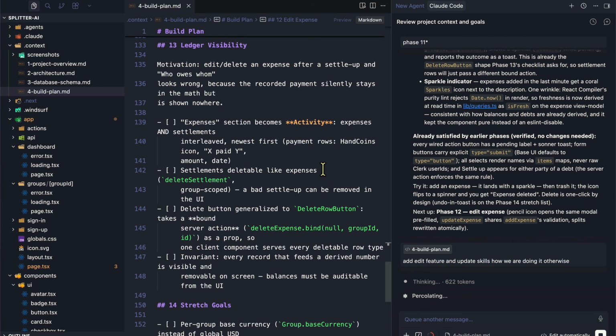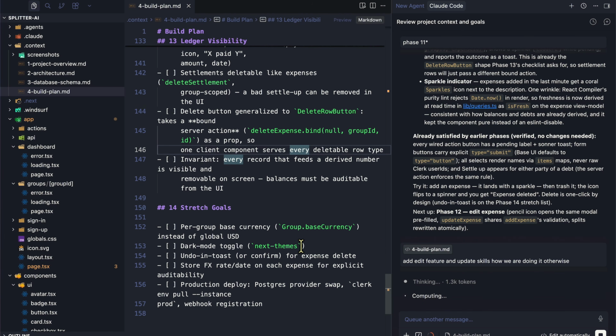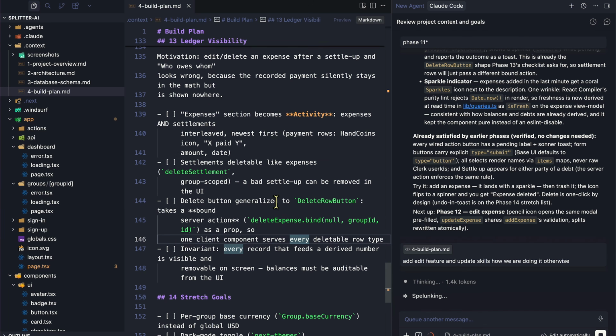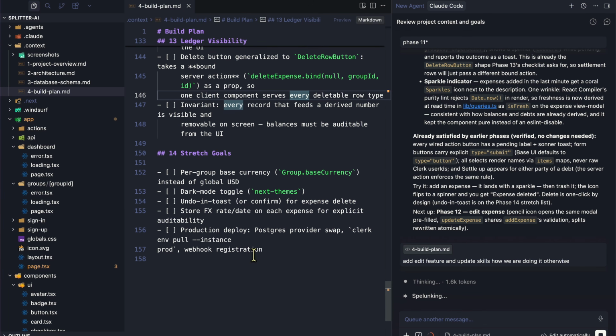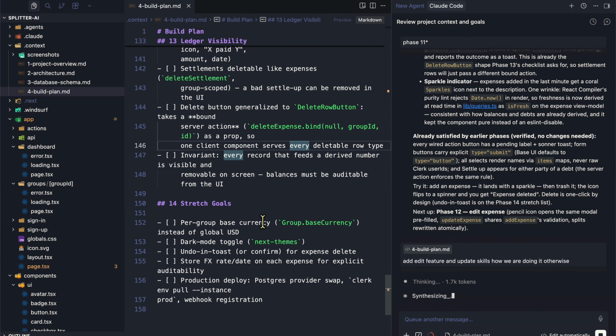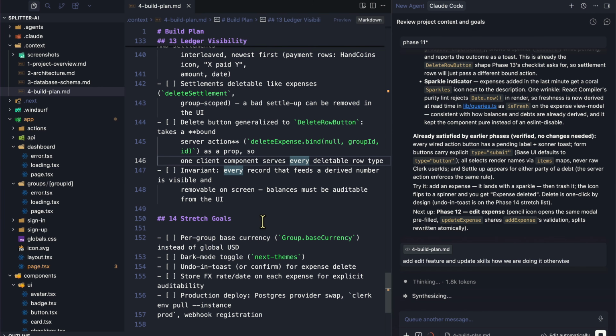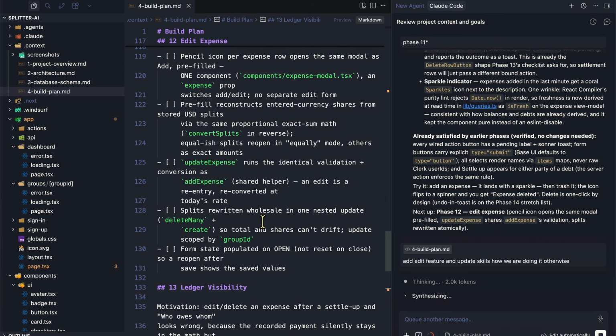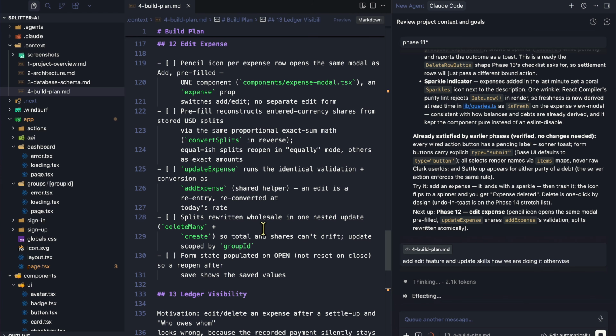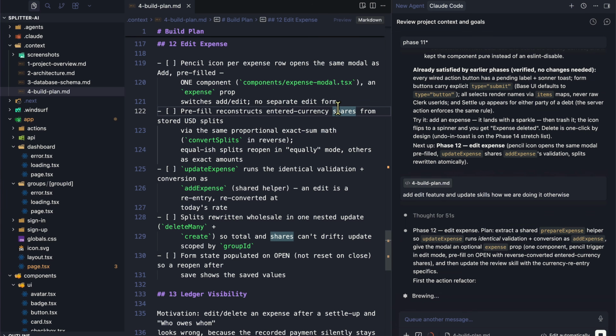Now phase 13 is essentially bugs that have been documented, right? Just as part of our application. You don't necessarily need to do it because it might have already fixed it as we build the application, but there are also some stretch goals here for you to, if you really want to work on those. When after edit, our application is pretty much good to go. So phase 12 is where we're at, which is here.